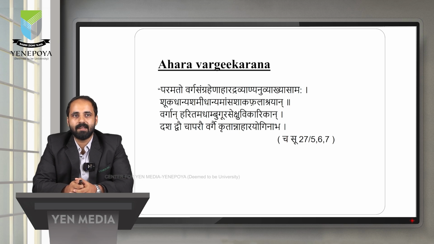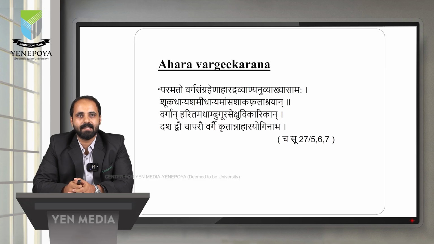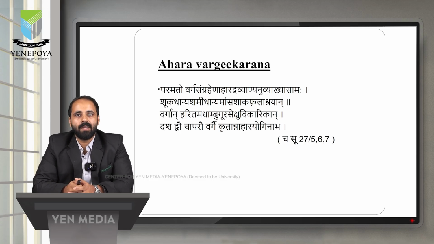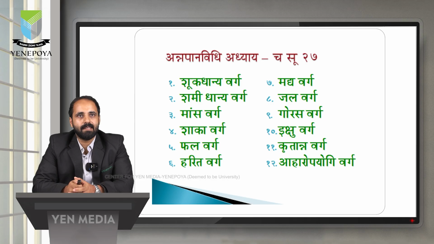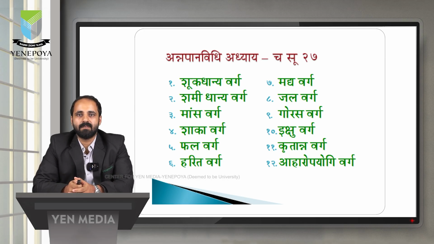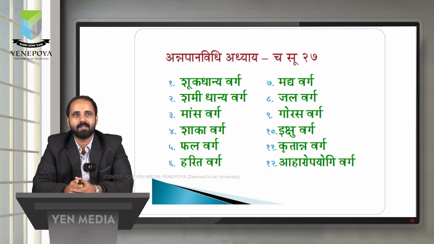That is the last line we can see, Dashadvecha Apare. Dasha in the sense 10, Dashadve means 12. These are the 12 Ahara Vargas according to Acharya Charaka. We can see here Shuka Varga, Shami Varga, Mamsa, Shaka, Phala, Harita, Madhya, Jala, Gorasa, Ikshu, Kritanna, and the last one, Ahara Upayogi Varga. First two are Shukadhanya and Shamidhanya.